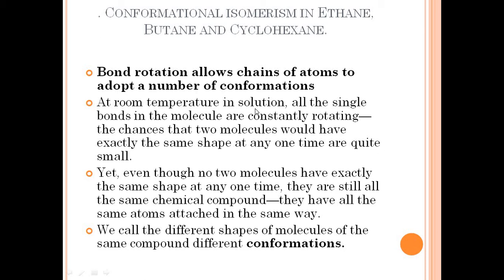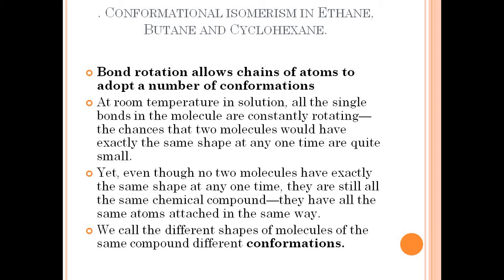For example, at room temperature in solution, all the single bonds in the molecule are constantly rotating. So at room temperature all the carbon atoms and bonds in every molecule are continuously rotating and changing the shapes of the molecules. Very few molecules will have exactly the same shape at any one time, so no two molecules attain the same shape at any one time.